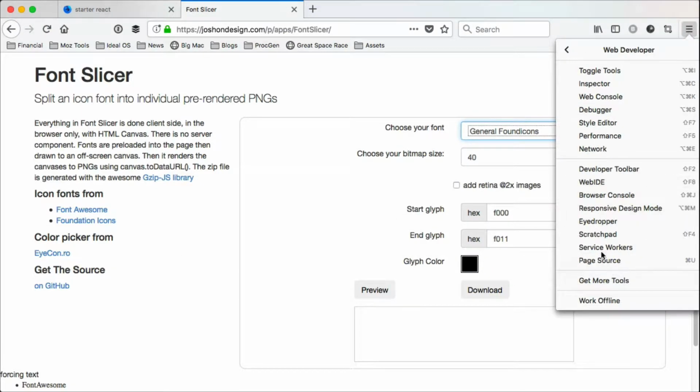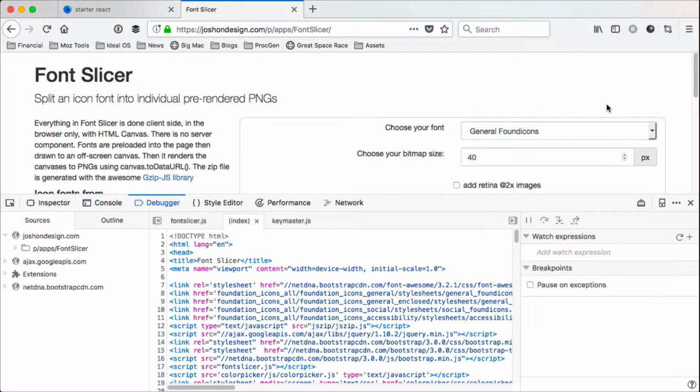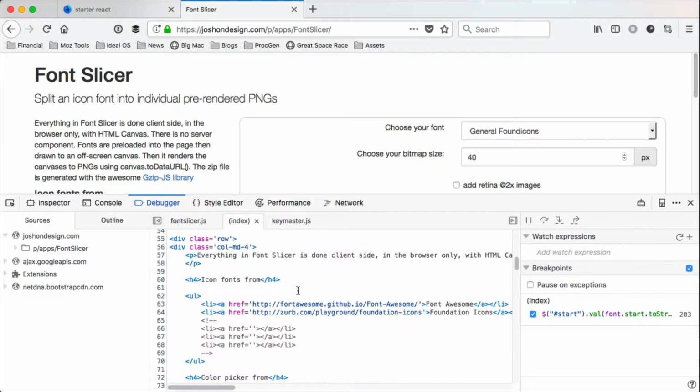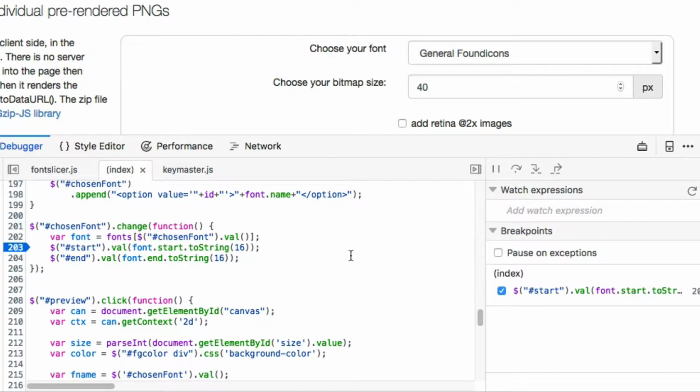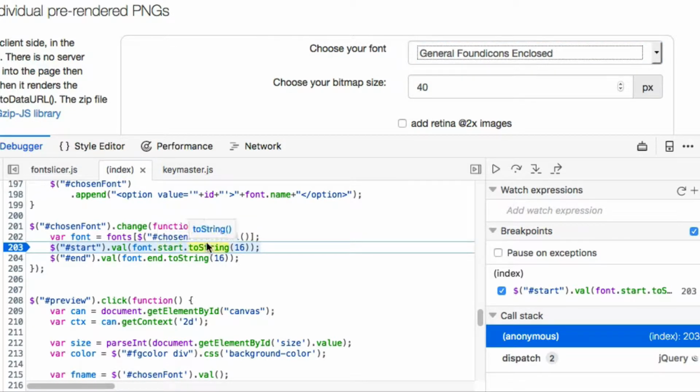Firefox has a great debugger. When you open it up, you get a pane here on the left, listing your source files, a code viewer in the middle, and some toolbars on the right. I can select a source, add a breakpoint, then reload the page. When the program hits my breakpoint, it stops and I can start poking around. I can see the call stack and all the variables in scope.